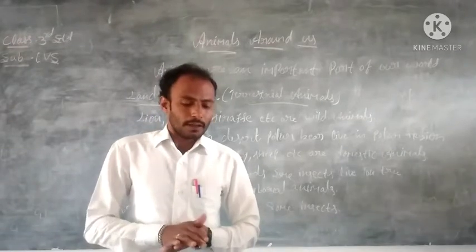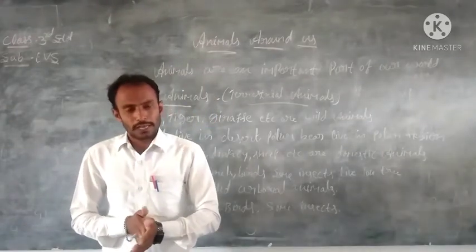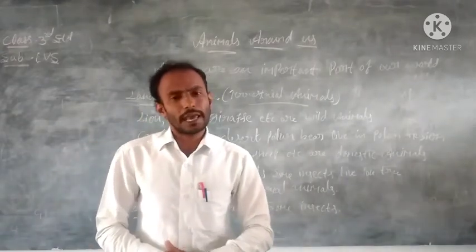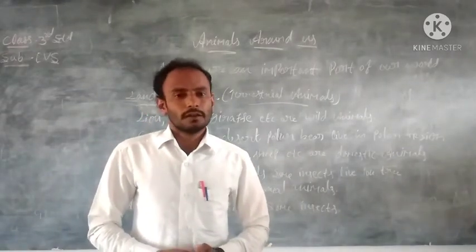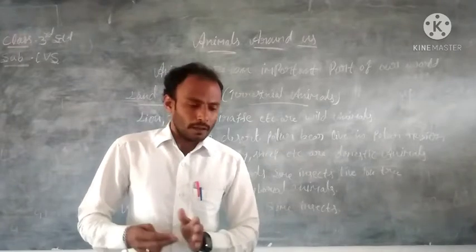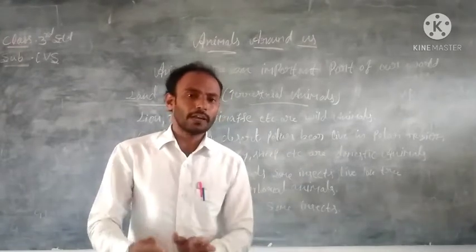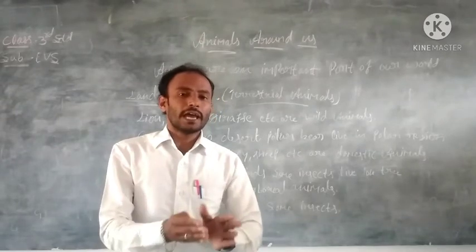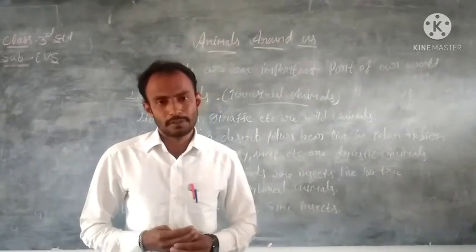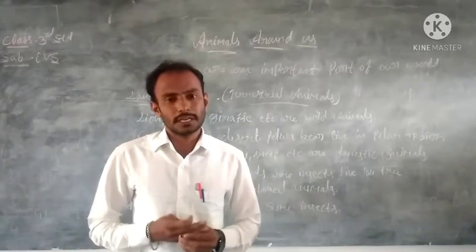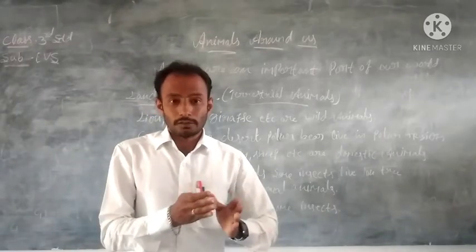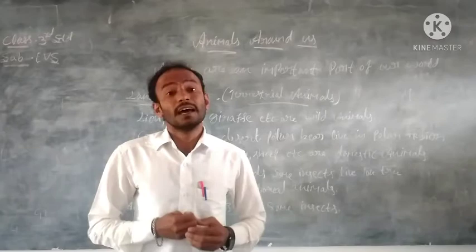Dear students, all of you know animals are around us, and so many animals live on land. We will divide those animals depending on their lifestyle, depending on where those animals live.